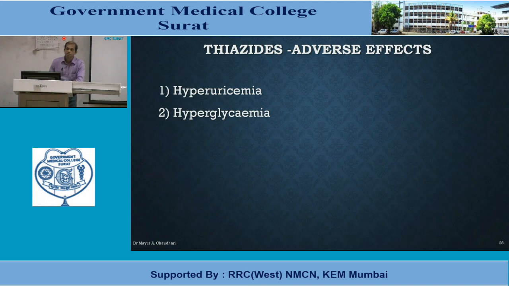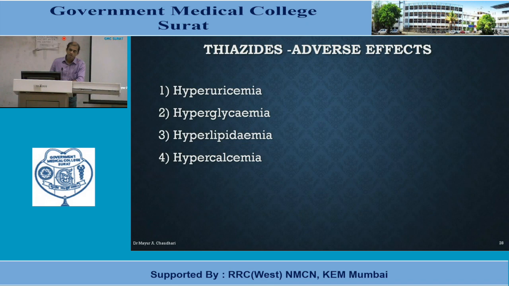In case of diabetes mellitus patients, or pre-diabetic patients, or patients who are sitting on the fence, which may convert into diabetes mellitus. Third hyper is hyperlipidemia. There will be increased LDL, increased total cholesterol, and increased triglyceride level. Hypercalcemia, because of reduced calcium excretion.